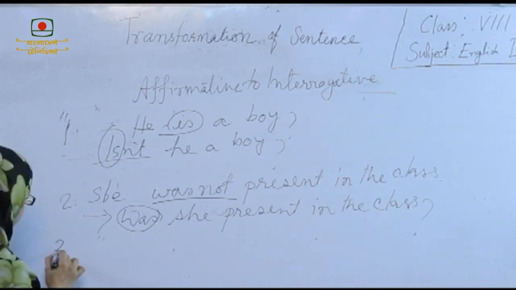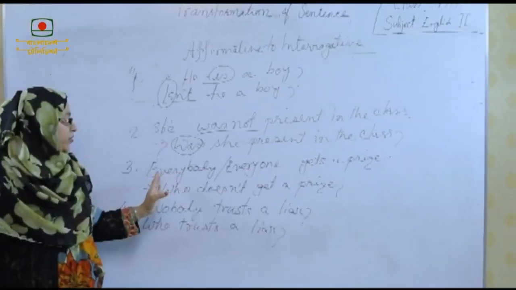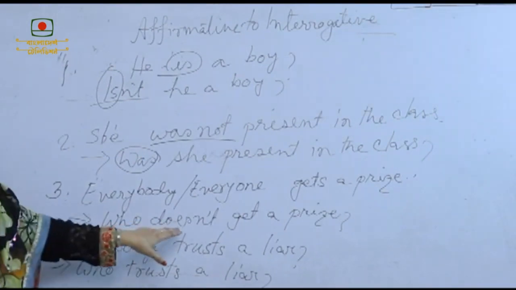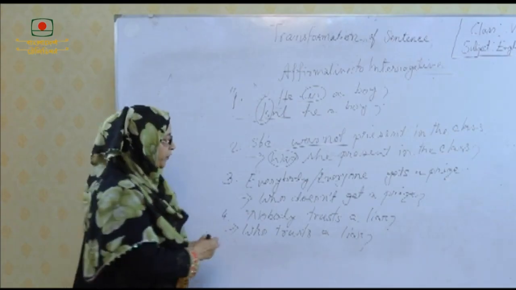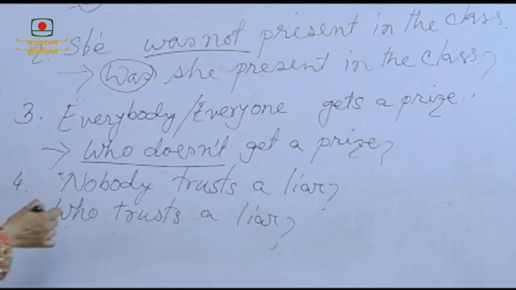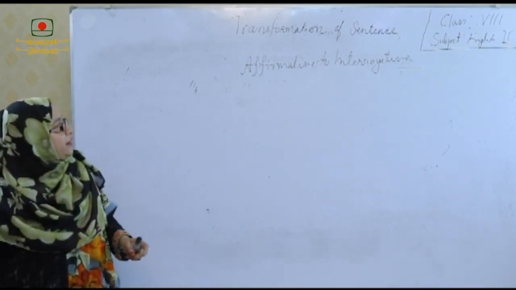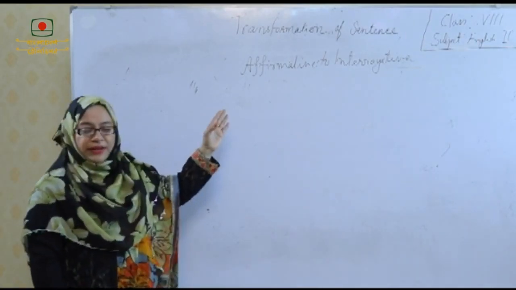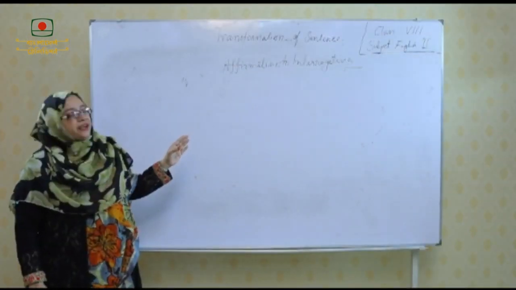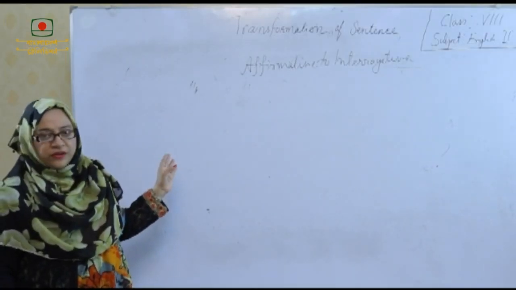And the another one, the first one is everybody or everyone gets a prize. When we turn it into interrogative, we use who doesn't. And the another one, nobody trusts a liar. This is the negative form. So, we use only who trusts a liar. Okay. If you turn it affirmative to negative, then you can easily turn it into interrogative to affirmative by following these rules.